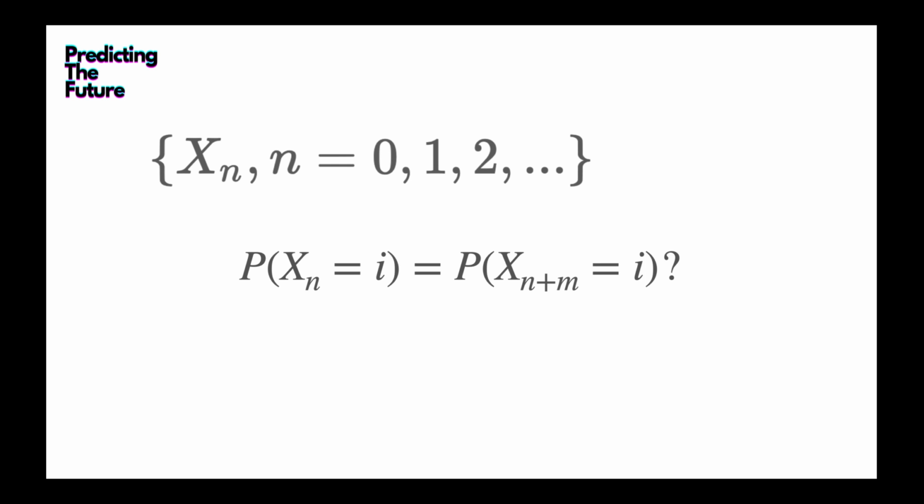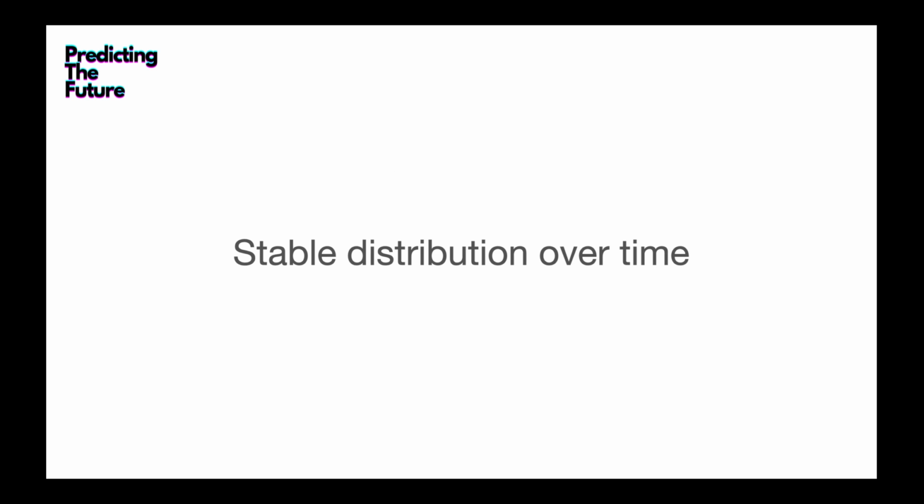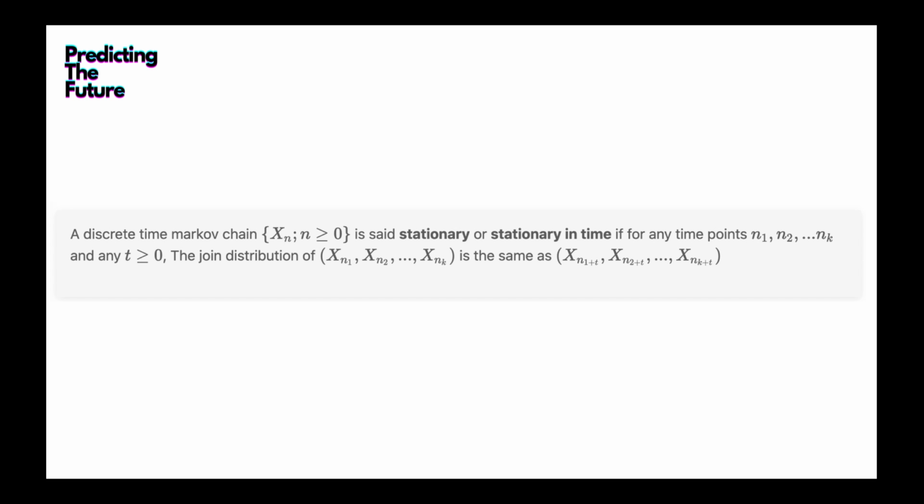Think about the Markov chain. It's a state machine. It transits from one state to another, and so on for infinitely many times. Under certain conditions, the process will be in state I with a fixed probability distribution. So that's what stationary means. It means stationary over time. So let's see the definition